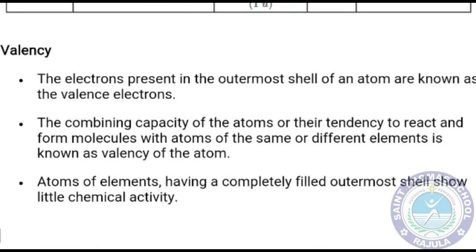Now, valency. The electrons present in the outermost shell of an atom are known as valence electrons. For example, hydrogen has atomic number 1, so only one electron is present in hydrogen, and that will be in the first shell itself. In the same way, for nitrogen or carbon, the outermost shell will be the second or third shell. That outermost shell is known as the valence shell, and the electrons present in it are known as valence electrons.